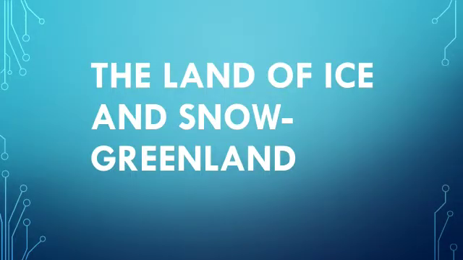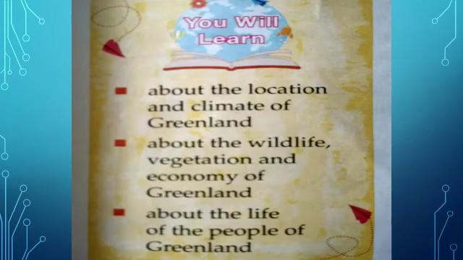Good morning, dear students. Today we are going to start Chapter 7, The Land of Ice and Snow, Greenland. In this chapter, you are going to learn about the location and climate of Greenland, about the wildlife, vegetation, and economy of Greenland, and about the life of the people of Greenland. So let's start.